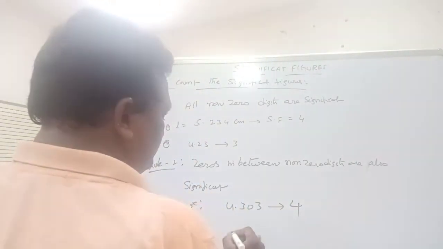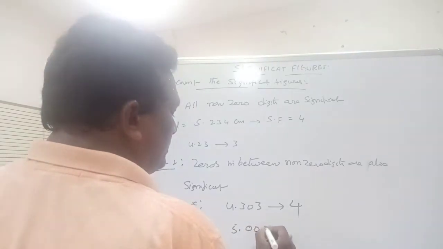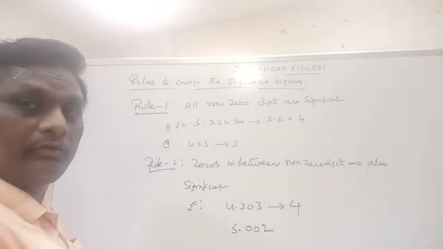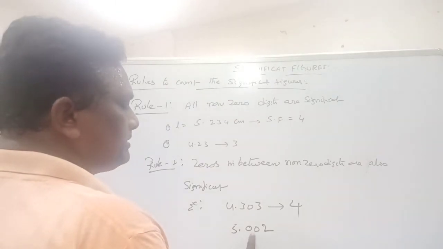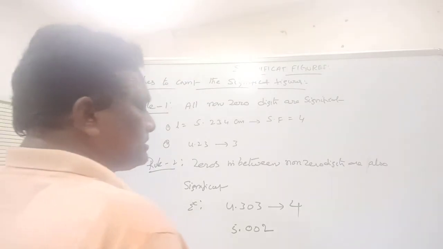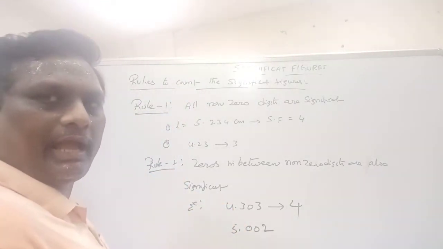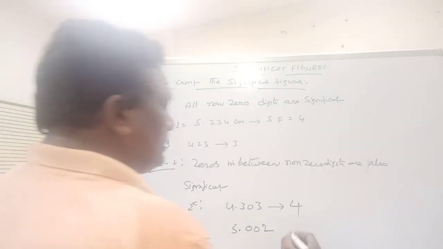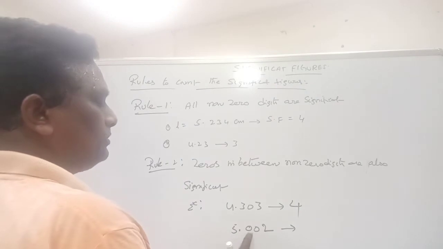One more example, 5.002. Here you see these two zeros are existing between two non-zero digits. So these two zeros are also counted as significant. So total number of significant figures is 1, 2, 3, 4.